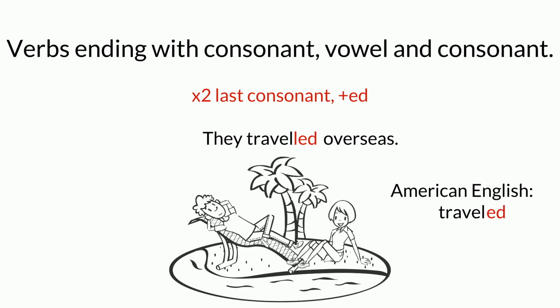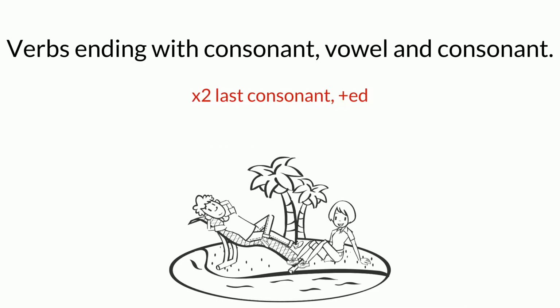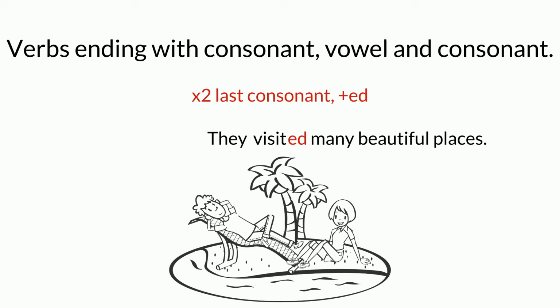In American English, traveled is spelled with one L. So American English doesn't always follow this rule. However, even in other types of English, this rule isn't always true. For example, visit becomes visited. Visited is spelled with one T. They visited many beautiful places. So you just have to remember the words that don't follow this rule.